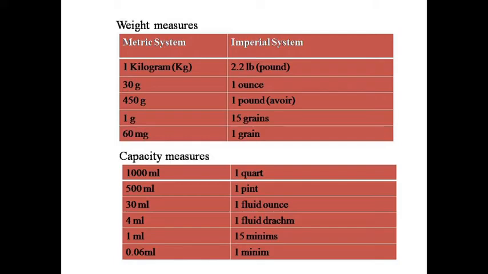Weight measures, metric system to imperial system. 1 kilogram is equal to 2.2 pounds, 30 grams is equal to 1 ounce, 450 grams is equal to 1 pound, 1 gram is equal to 15 grains, 60 milligrams is equal to 1 grain. Capacity measures: 1000 ml is equal to 1 quart, 500 ml is equal to 1 pint, 30 ml is equal to 1 fluid ounce, 4 ml is equal to 1 fluid drachm, 1 ml is equal to 15 minims, 0.06 ml is equal to 1 minim.